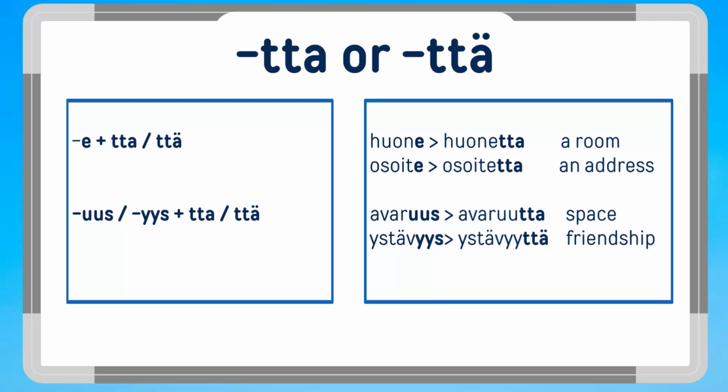The same goes if the word ends in uus or yys. For example, in the word space, avaruus, avaruutta. Friendship, ystävyys, ystävyyttä.